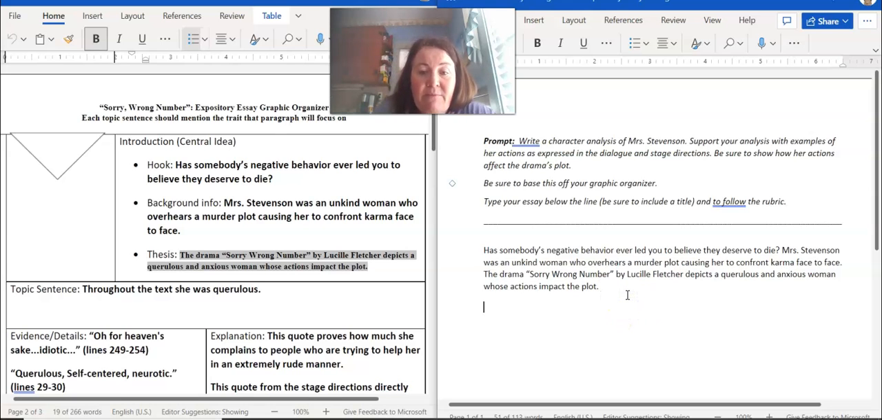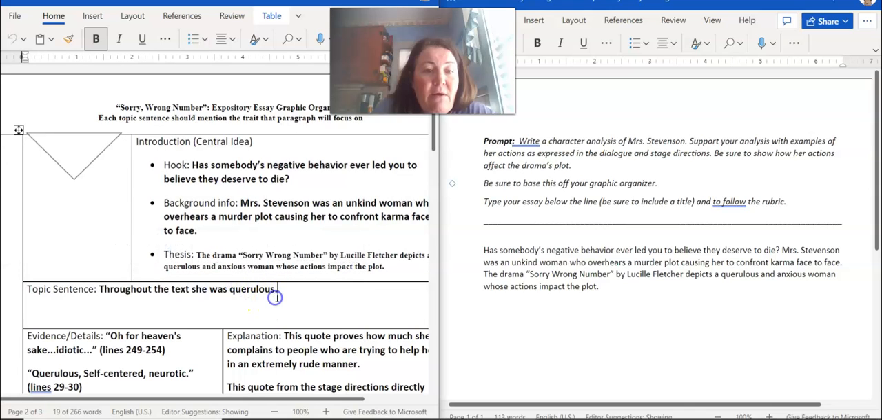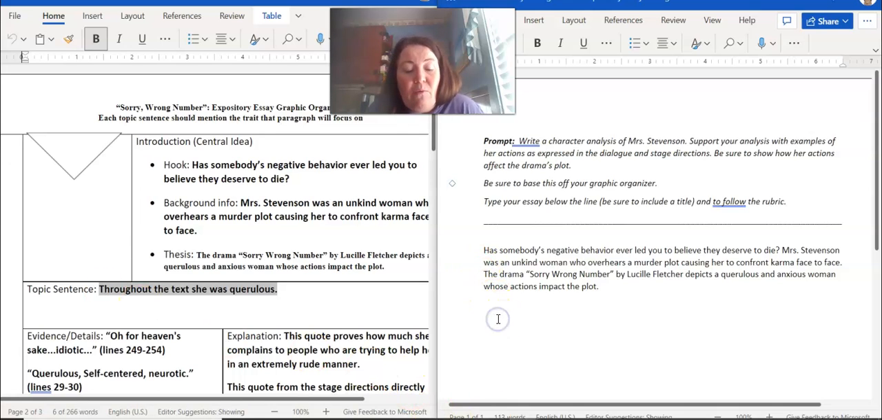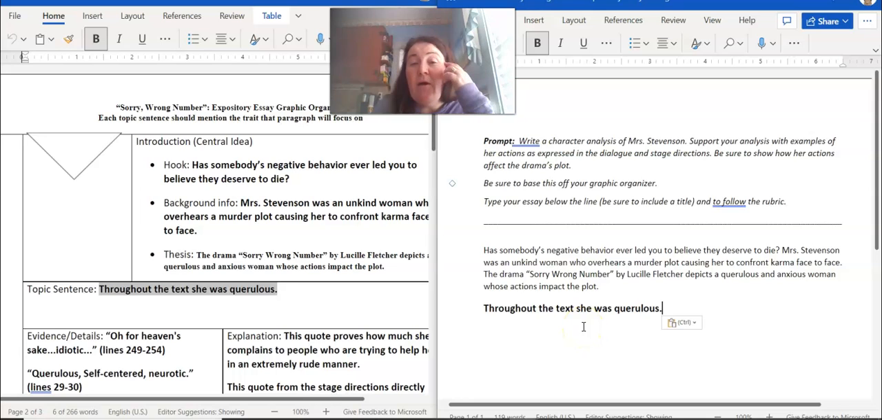Now move down to the body. Now, throughout the text, she was querulous, is what this person wrote as their topic sentence. So we're going to do the same thing. I'm going to copy it. I'm going to paste it. You've done the work, people. Work smarter, not harder. Do we think that's enough for a topic sentence?